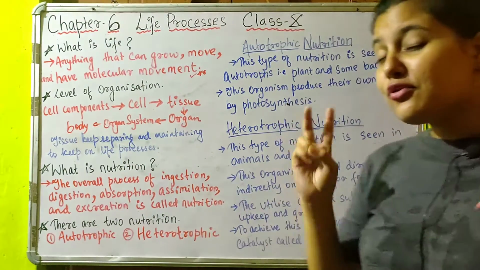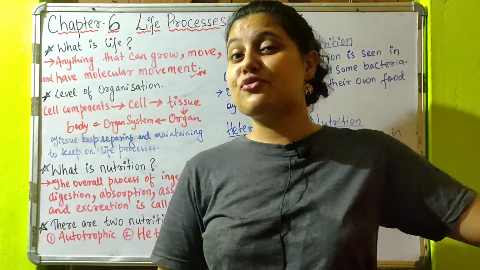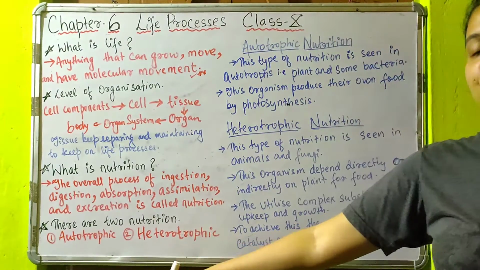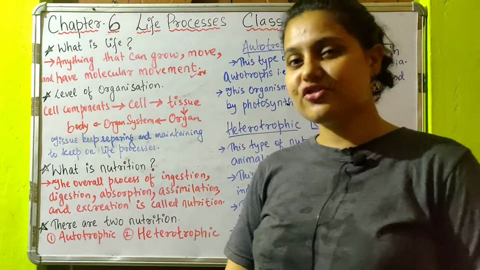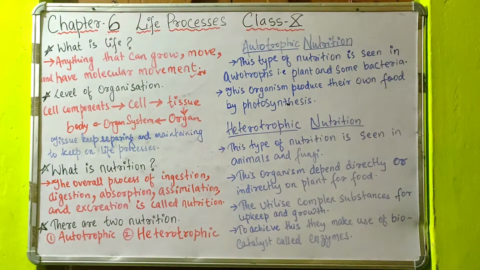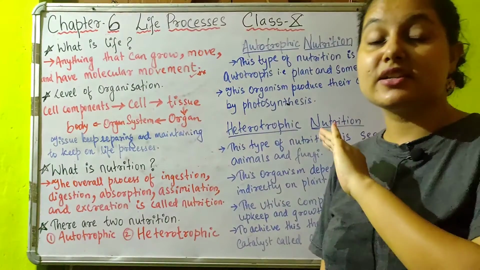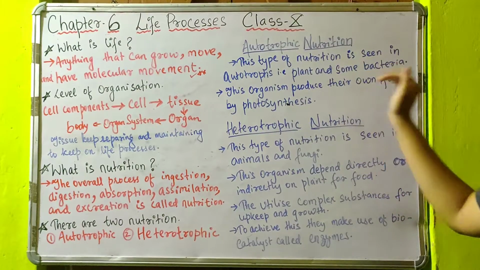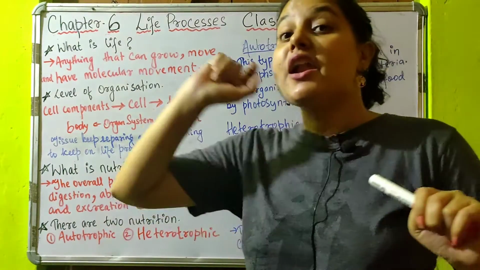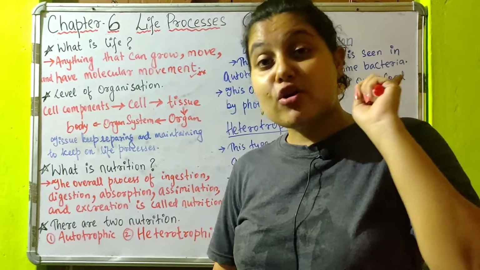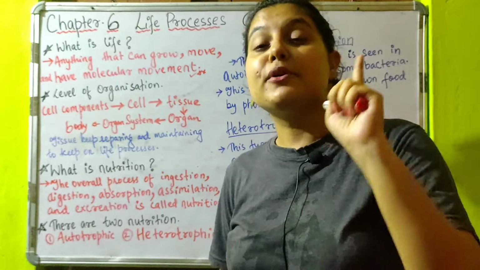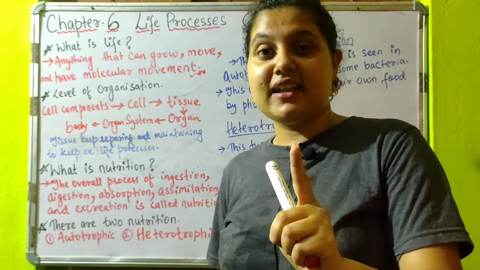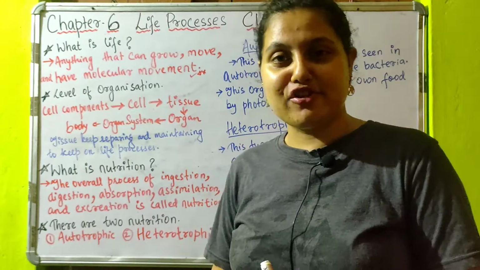Now there are two modes of nutrition, as I told you earlier, that is autotrophic nutrition and heterotrophic nutrition. Here we'll be studying autotrophic and heterotrophic nutrition just in gist, and we will be studying them in detail in the upcoming videos. The autotrophic type of nutrition is seen in autotrophs, that is plants and some bacteria. Mind it, this is seen only in some bacteria which contain the green pigment known as chlorophyll.